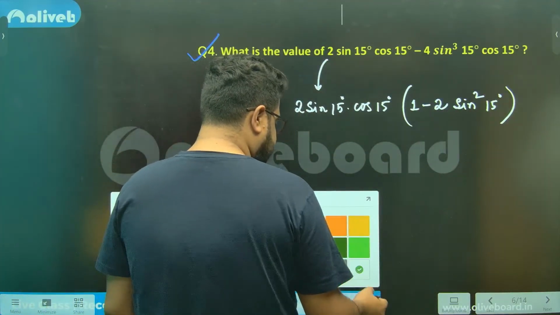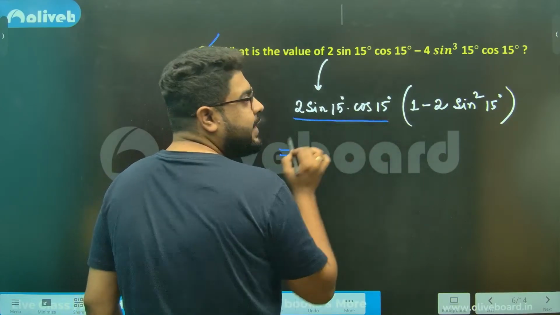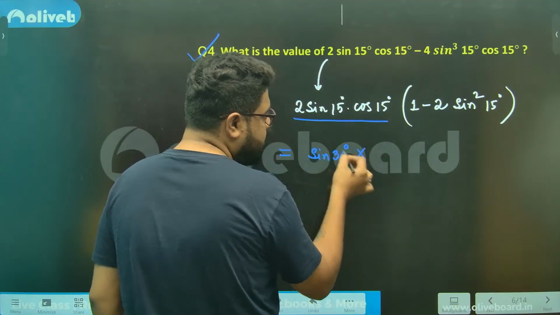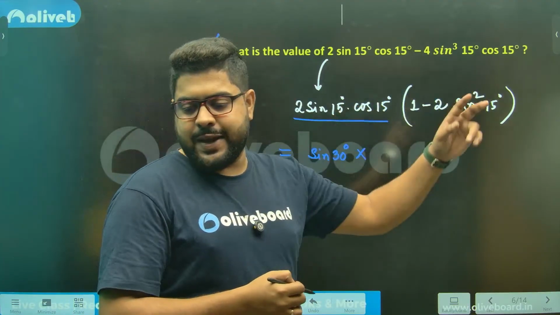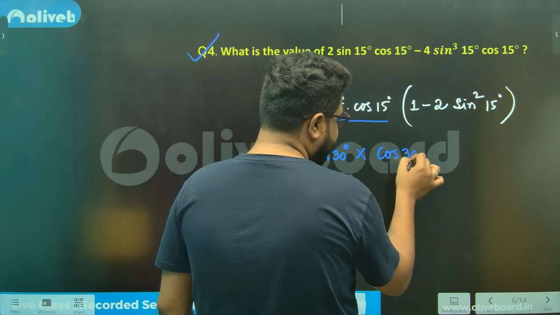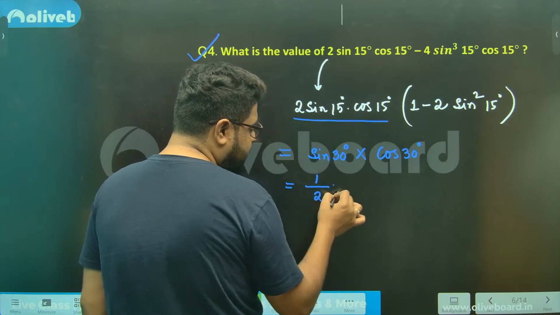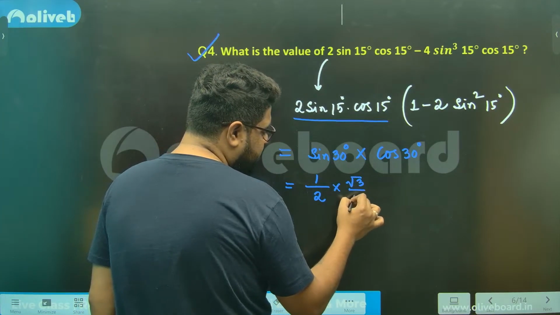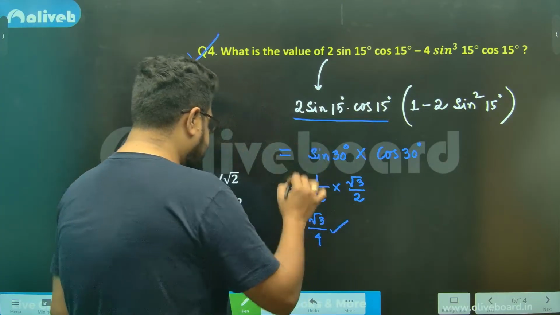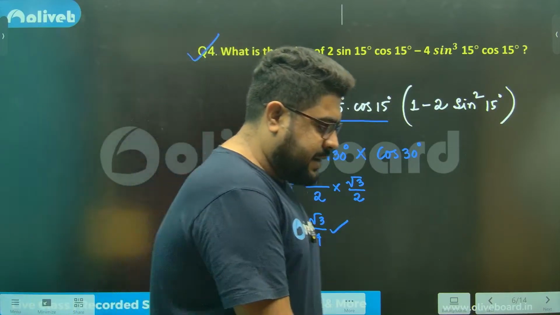Once you have been able to write this, this is sine 2 theta, meaning this is sine 30 degree into 1 minus 2 sine square theta, which is the formula for cos 2 theta. Cos 30 degree. Sine 30 degree, the value is 1 by 2. Cos 30 degree, the value is root 3 by 2. So the answer is root 3 divided by 4. That's done and dusted. Option number 3. Clear, everyone?